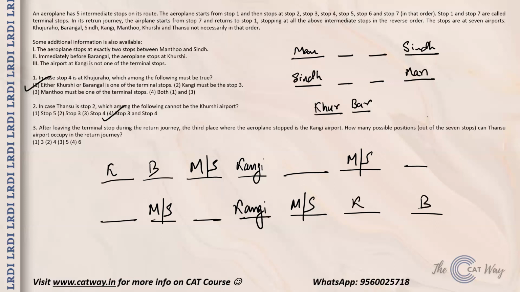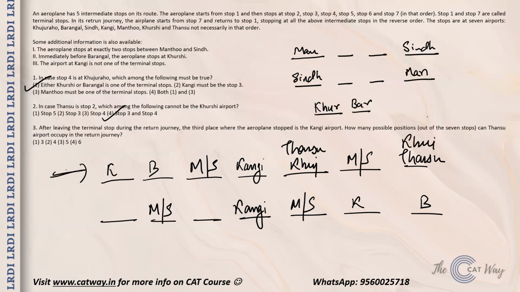Now you are left with 2 stops, that are Khajuraho and Thansu. In this case there are 2 possibilities: Khajuraho can occupy this position, and in that case Thansu will go over here, or Thansu can occupy this position and Khajuraho will go over here.